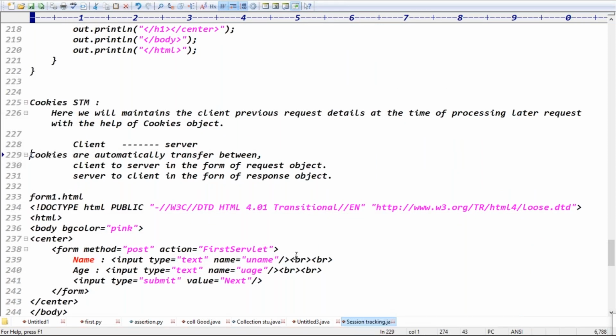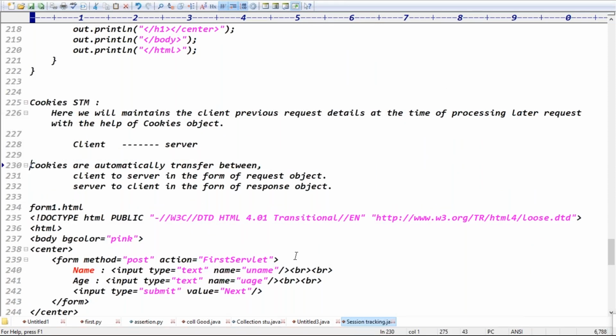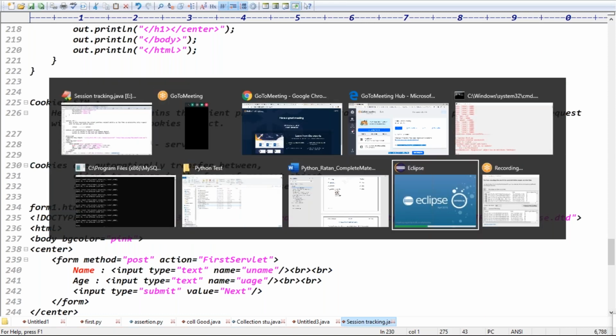The cookies are like key value pairs, guys. The cookies are automatically transferred from the client to server. Client to server, how do the cookies go, guys? The cookies go in the form of the request object. Server to client, how will the cookies come? In the form of the response object, right? Exactly, guys. How it will come, we will see today.